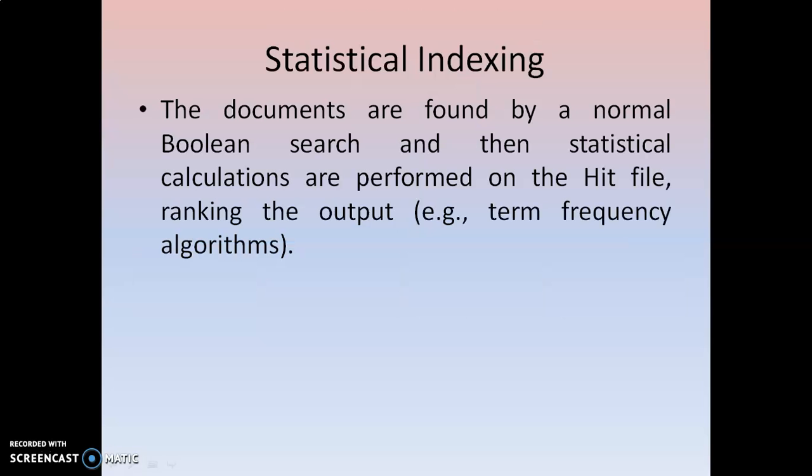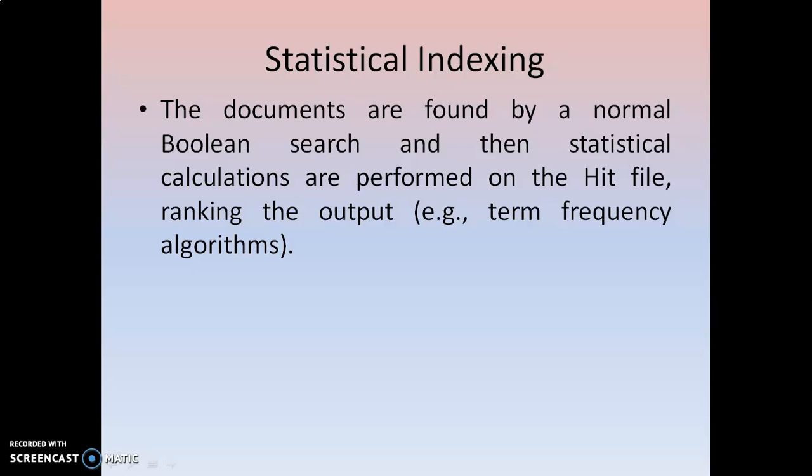Now, what is the meaning of statistical indexing? Just some introduction: for the documents found in a normal Boolean search, the terms that appear in the document can be calculated using statistical calculations, in the form of hit file and ranking, term frequency, document frequency, total term frequency, etc. All these things are the statistical indexing part.